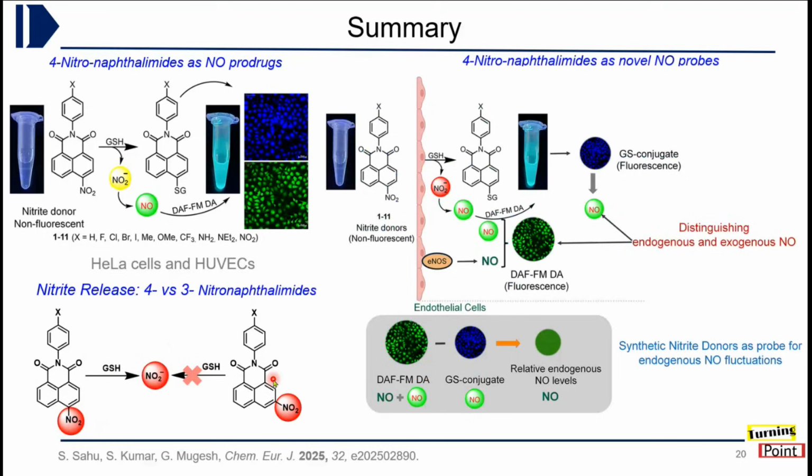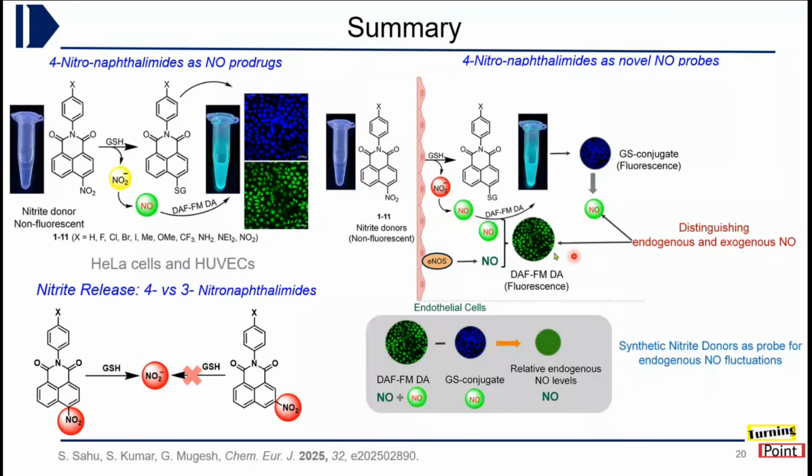There was another interesting study we did in this case. Because the product of the reaction of this compound with thiols in cells was fluorescent, we were able to distinguish how much NO is coming exactly from our compounds. These cells, like the endothelial cells I just talked about, also produce nitric oxide. So basically we have two kinds of nitric oxide when we incubate the cells with compounds: one coming from the natural enzyme present in the endothelial cells, and the other from our compound.